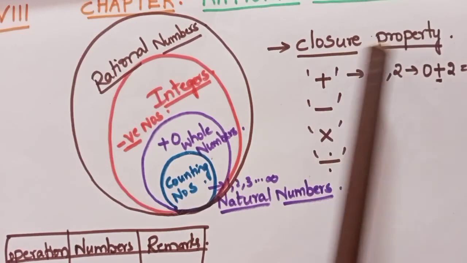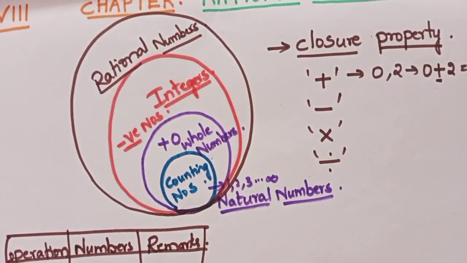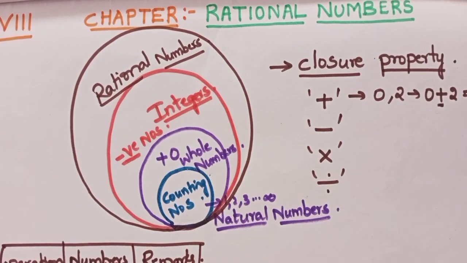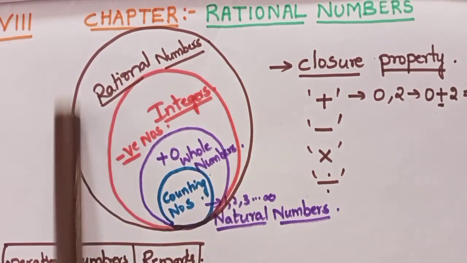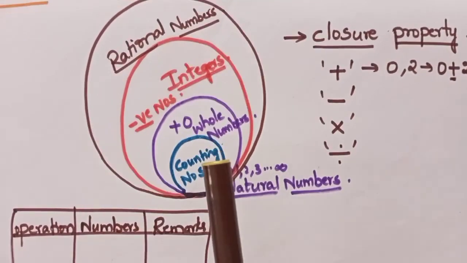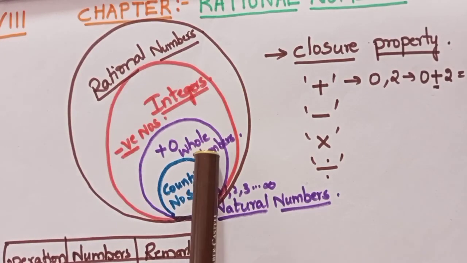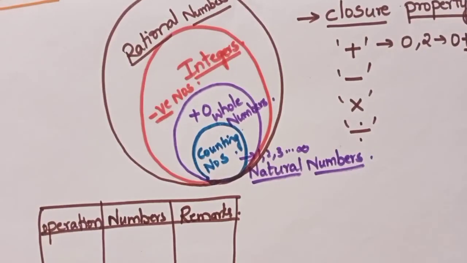Then you will become thorough with this property, so that I will start this chapter for you in the next video. Understood? So today we have stopped with only 3 activities. One is the number chart. The second one is you will be checking the closure property for whole numbers and integers using this tabular form.